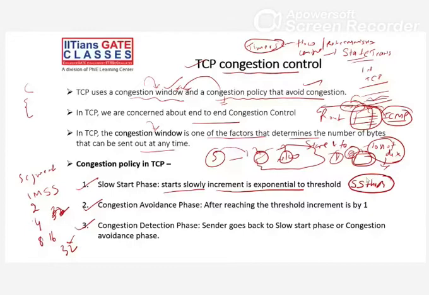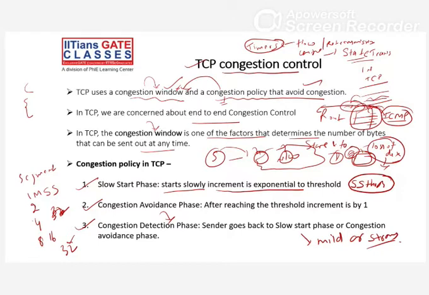Then in the congestion detection phase, if congestion is detected at any point, we have to apply some technique so that we can return back, depending upon whether the congestion is mild or strong, right? So these are the three phases.